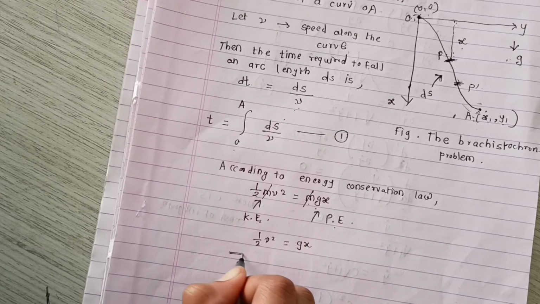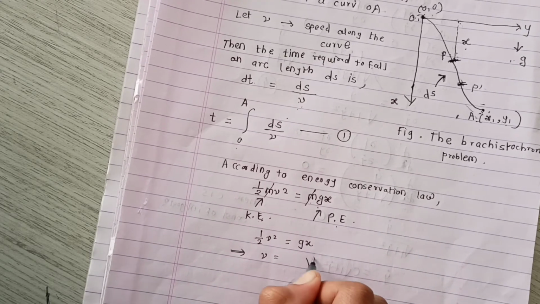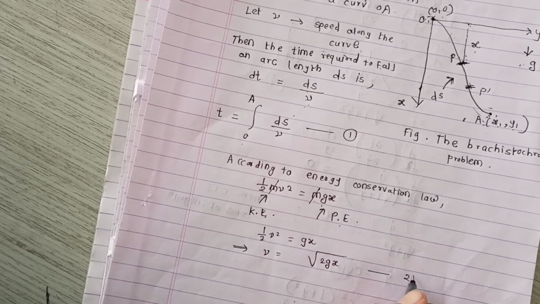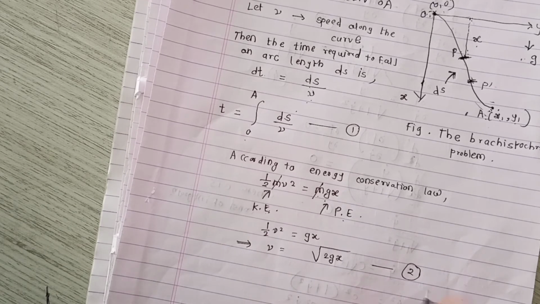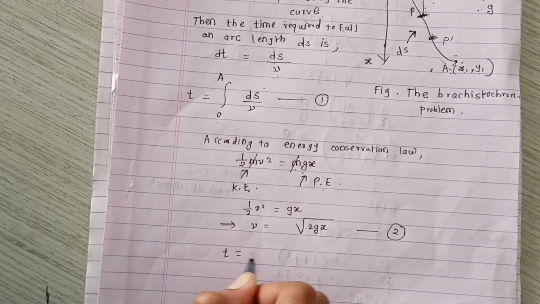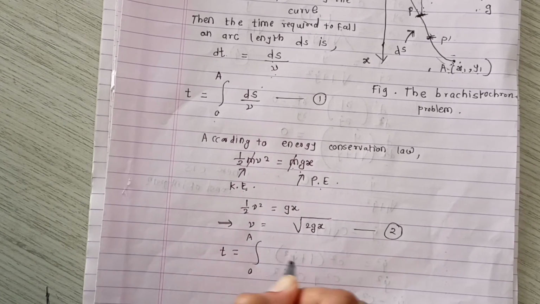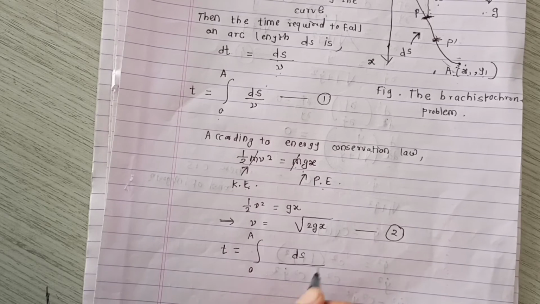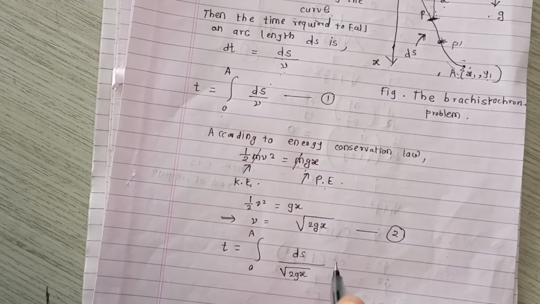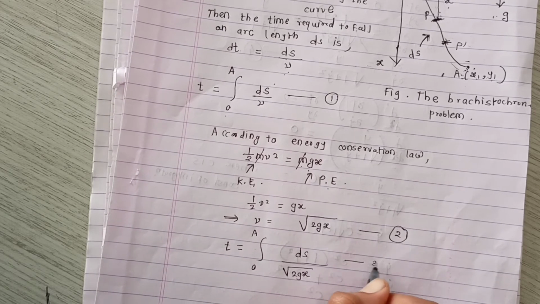From that we can calculate the value of v: v is equal to the square root of 2gx. This is equation number 2. Now we can substitute this value in equation number 1, then we get the total time t is equal to the integration from 0 to a of ds by the square root of 2gx. This is equation number 3.